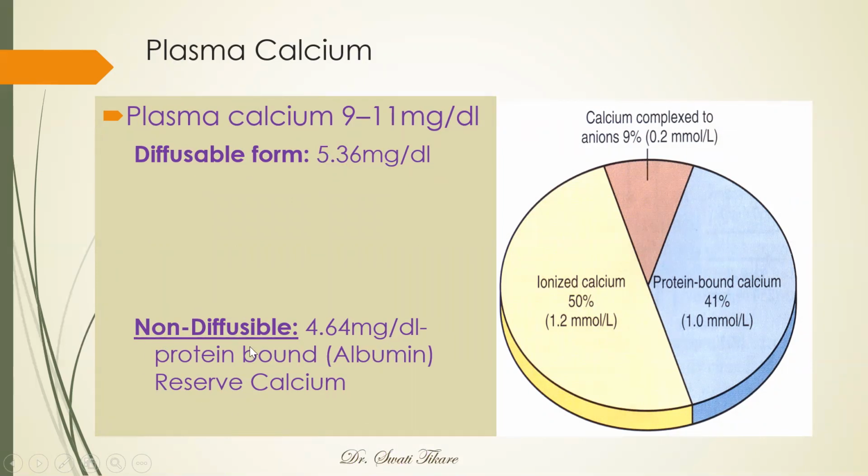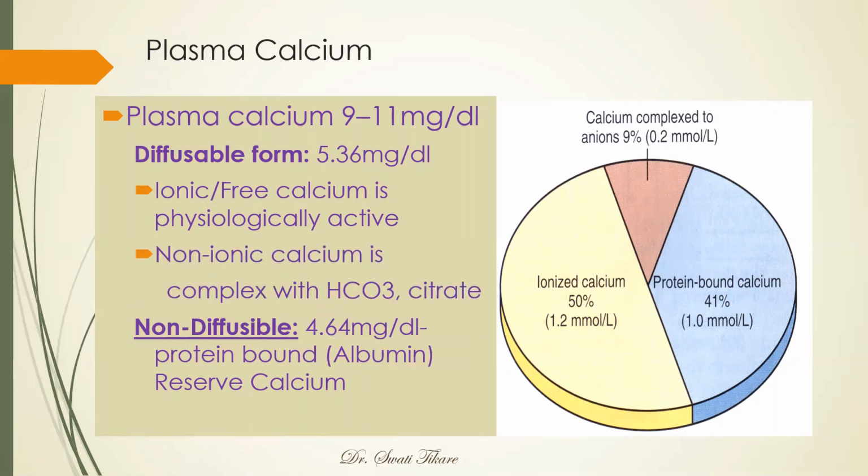This is in a bound form, the majority with albumin, a little bit with globulin. Anyways, it is the bound form, and this is the reserve calcium. Whereas diffusible means which is available for exchange. Again, this diffusible form can be divided into two forms. One is the ionic or free calcium. Okay, and this is the physiologically active one.